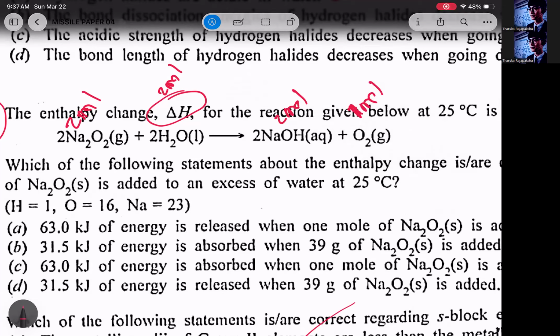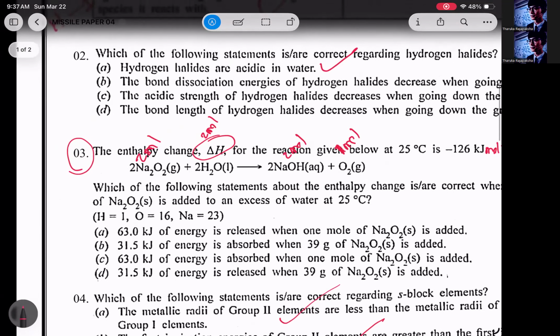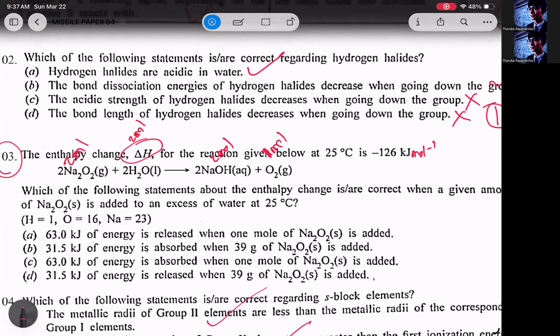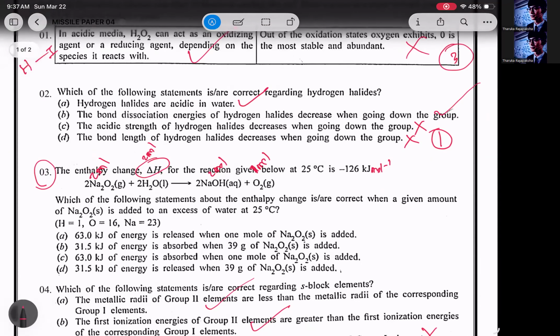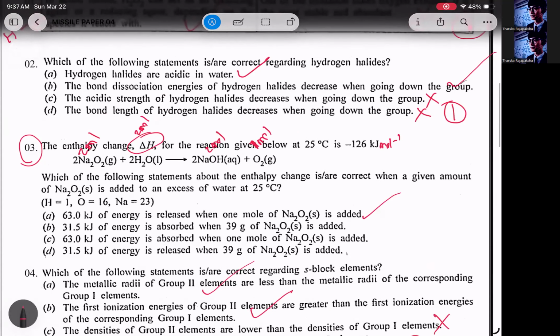Under these conditions, the enthalpy change is going to be minus 126, right? Under these conditions, the enthalpy change will be minus 126. So if you divide the number of moles by half, that means the enthalpy will be also halved, right? So it's going to be 63 kilojoules of energy is released. That's correct. Then part B, 31.5 kilojoules of heat is absorbed when 39 grams of sodium oxide.